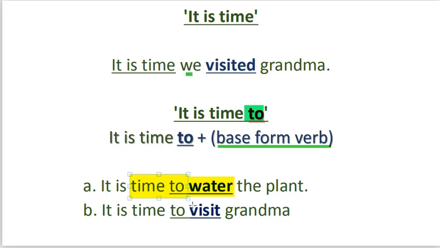It is time to visit grandma. Unlike the first one where we have it is time we visited grandma. In this case, the subject we does not come after time. Instead, it is a preposition to that comes after time. Therefore, our verb is going to be in its base form, without ed, without s, without any inflection. It is time to visit grandma. So take note of this exception. These sentences with to are not in subjunctive mode, and they follow the grammatical rule that the preposition to must be followed by a verb in its base form, not in the past tense form.